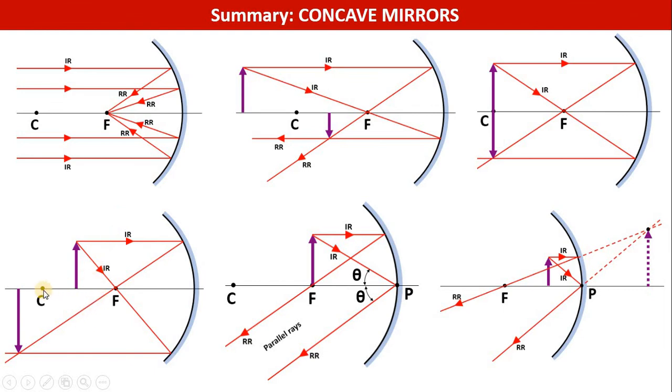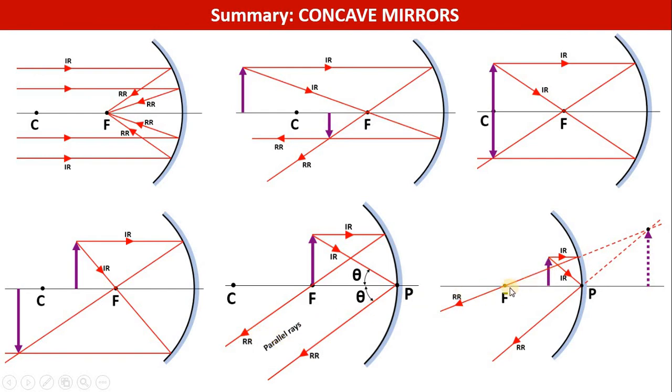Fourth case, if you put the object between C and F, the image will be formed beyond the center of curvature. It will be bigger than the object, inverted and real. Case number 5, if you put the object exactly at the focus, then due to reflection the reflected light rays will become parallel and will not intersect, or you can say they intersect at infinity. So the image will be formed at infinity and very large in size.